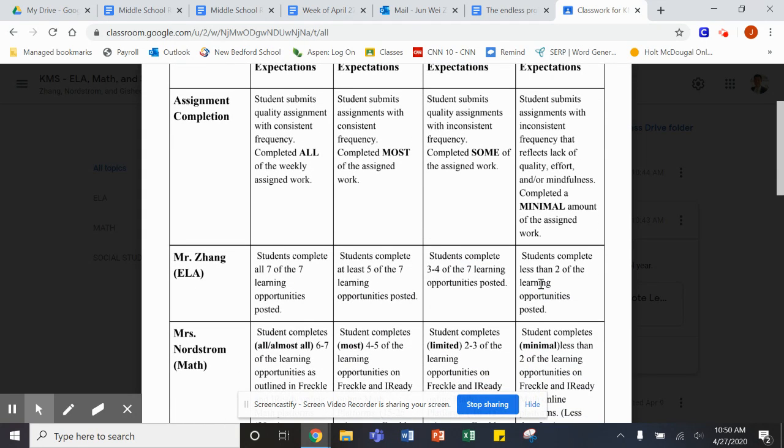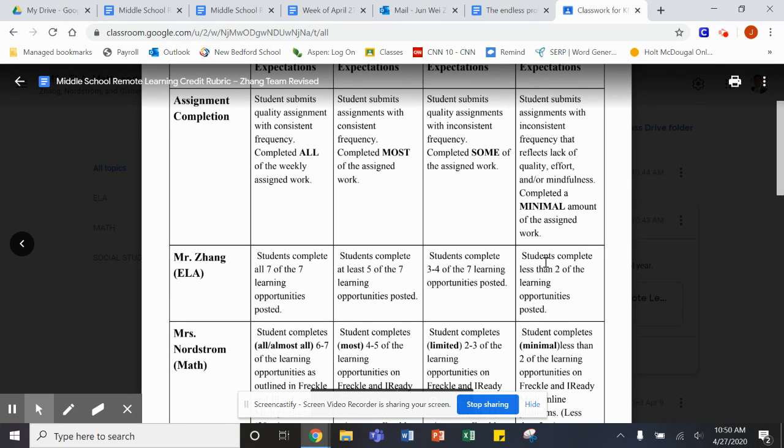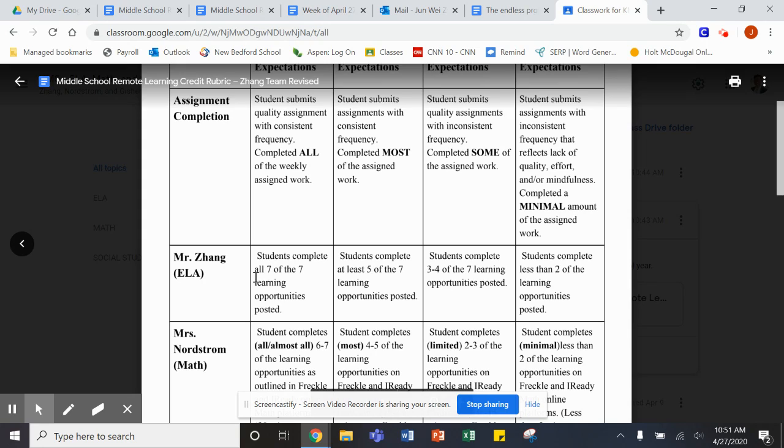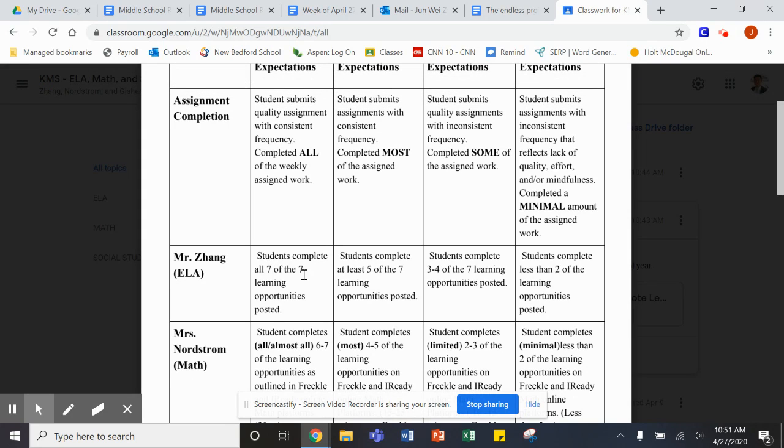So if you scroll down, you'll see that for just my class, if you complete less than 2 learning opportunities posted, then you will fall into the minimal category. If you complete some of the work, that means you've completed anywhere from 3 to 4. If you've completed most, that means at least 5. And if you've completed all, that means you've completed all 7 out of 7.